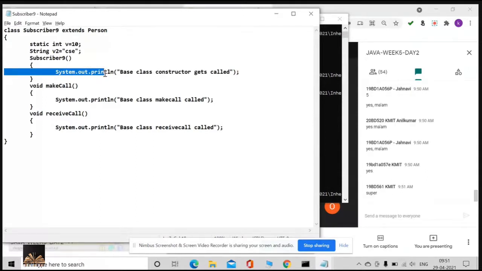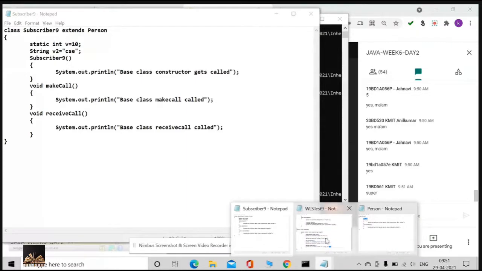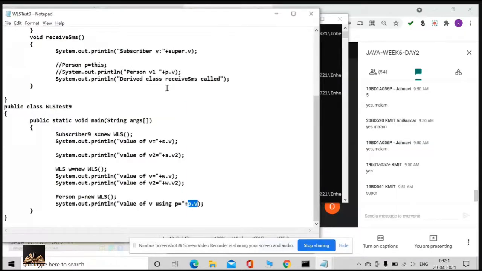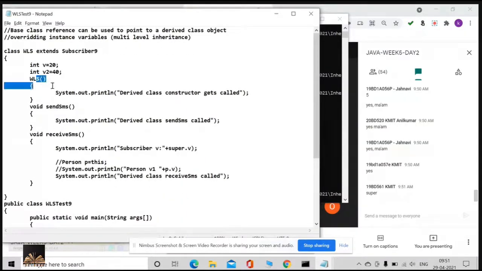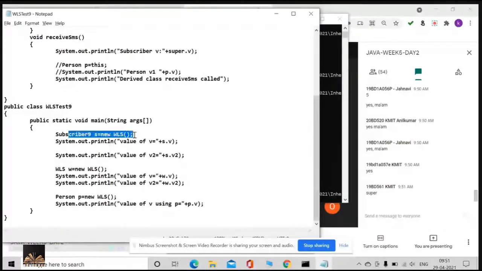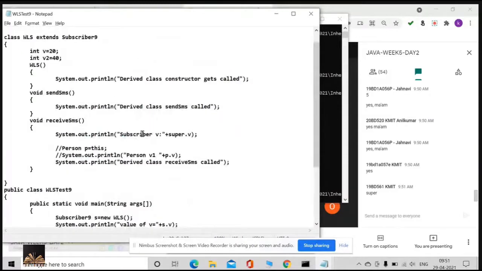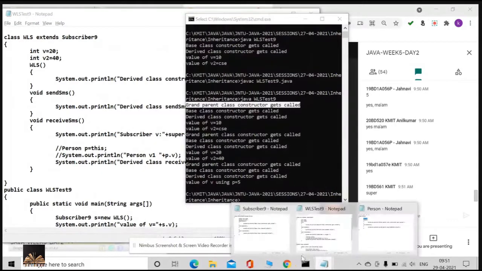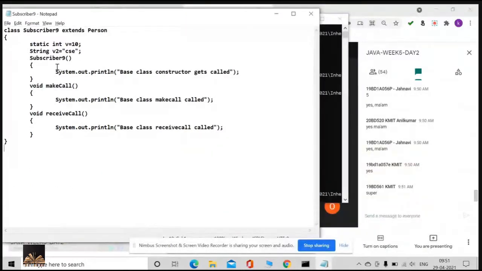Yes or no? So the control will go like this: from WLS, once you say this statement, the control goes to the constructor, and the first statement is super. So now it is going to the subscriber constructor. In the subscriber constructor, the first statement is super.